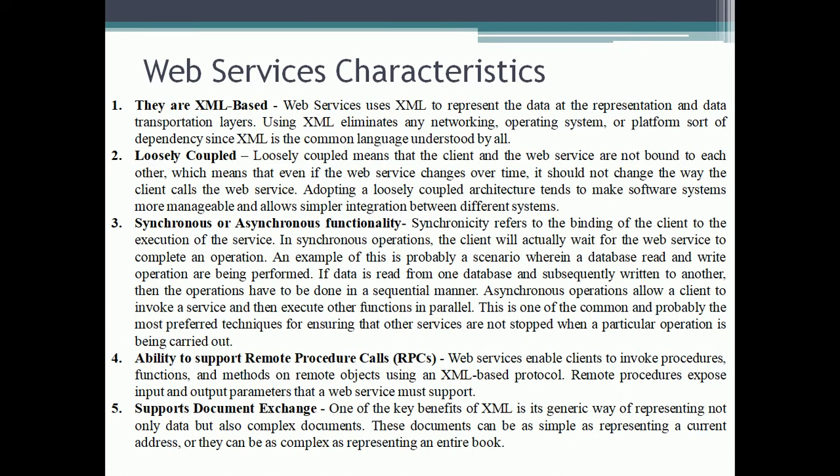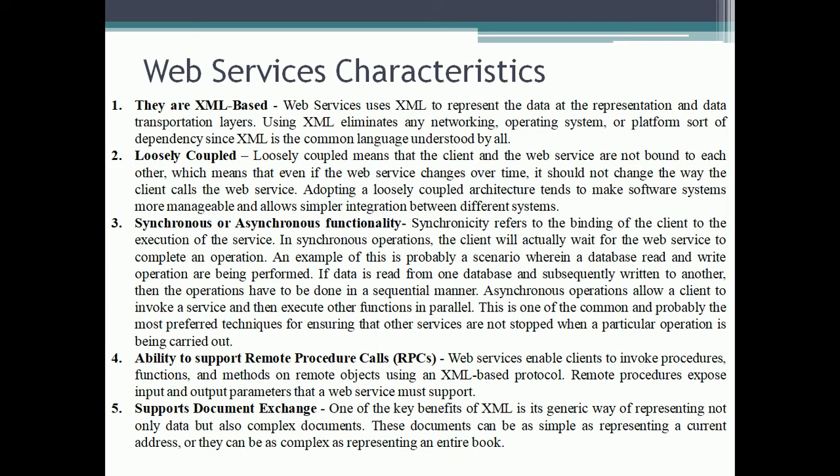a sequential manner. Asynchronous operations allow a client to invoke a service and then execute other functions in parallel. This is one of the common and probably the most preferred techniques for ensuring that other services are not stopped when a particular operation is being carried out.